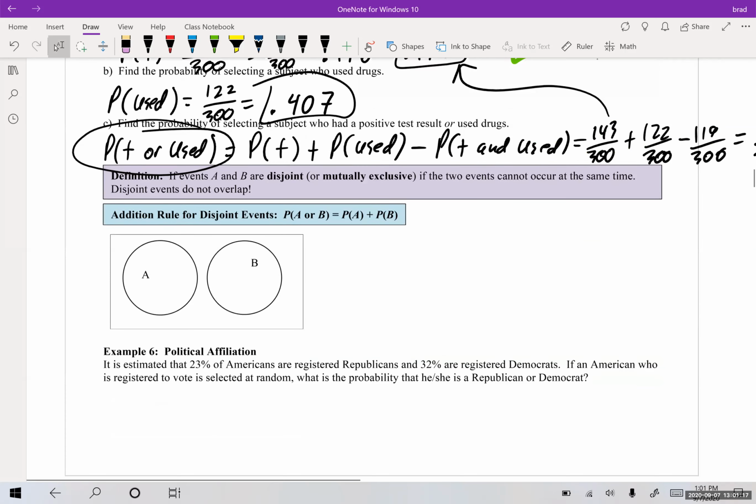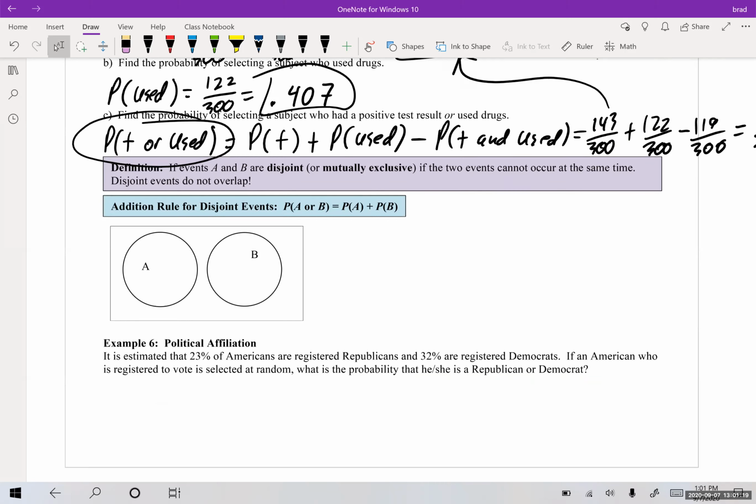All right, so the addition rule is really nice for disjoint events. If events A and B are disjoint, or mutually exclusive, that means the 2 events cannot occur at the same time. Disjoint events do not overlap, meaning there can be no overlap between them. So notice here, here's event A's probability, here's event B's probability, but they don't have any A and B. They don't have any overlap.